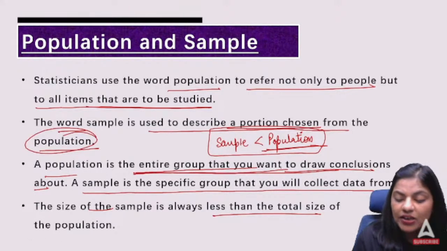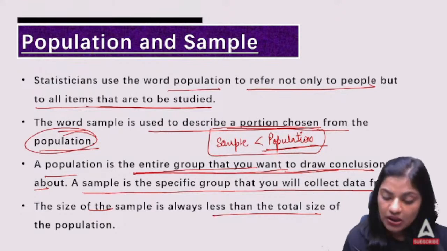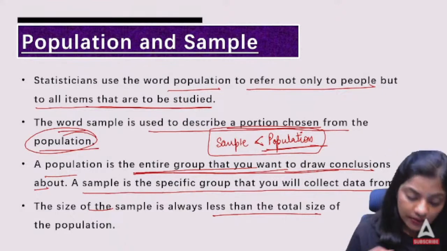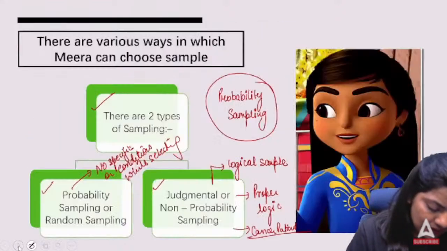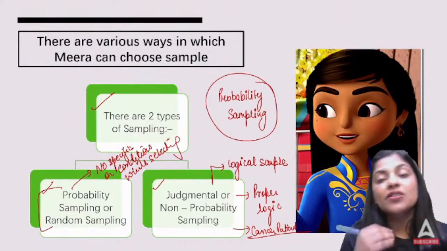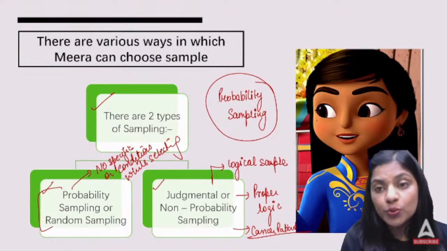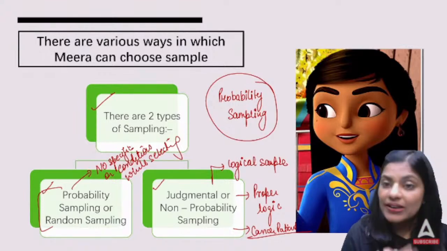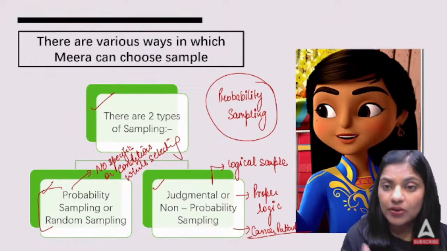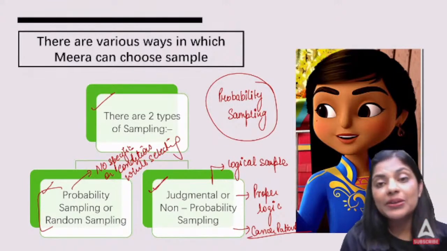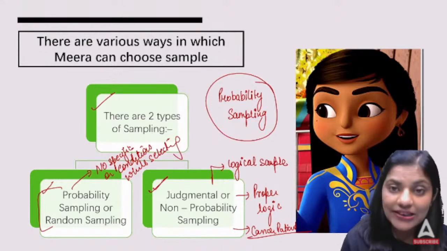Population is the entire group that you want to draw conclusions about, right? The size of the sample is always less than the population, correct? Then we said there are two methods of sampling, one being probability or random sampling, where there is no logical or judgmental method used to select your sample. So it is random. No special knowledge or special people are required. Judgmental sampling requires a judgment while selecting the sample.